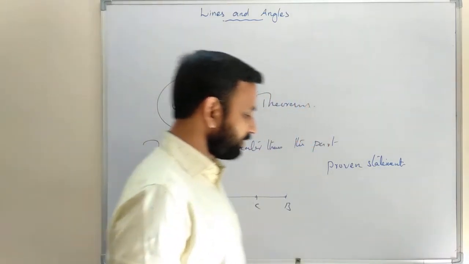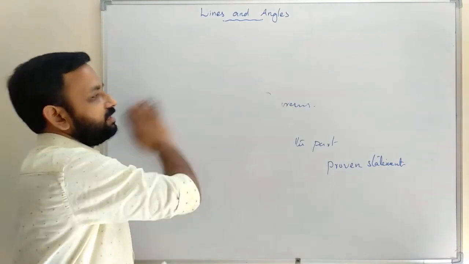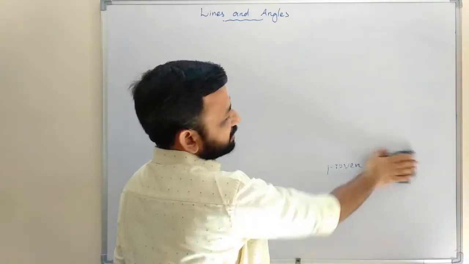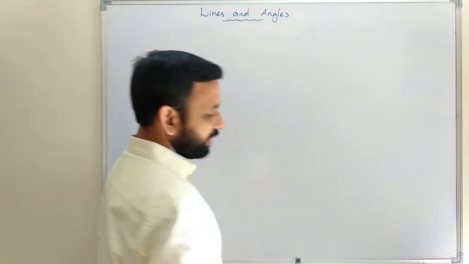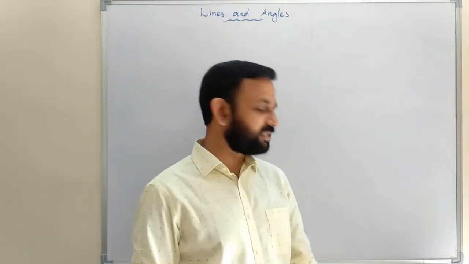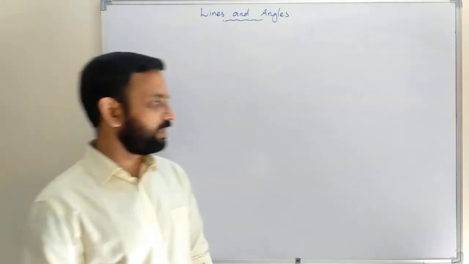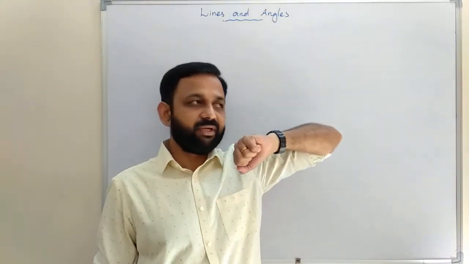So now we are going to learn some axioms, then some theorems, then we will start exercise 6.2. Here we will learn about parallel lines and a transversal. In lower class you learned transversal and parallel lines.